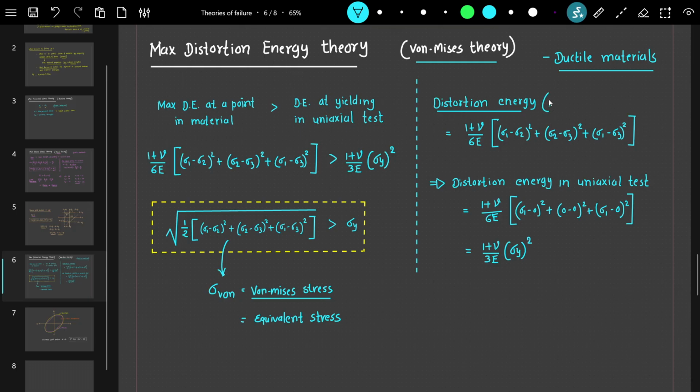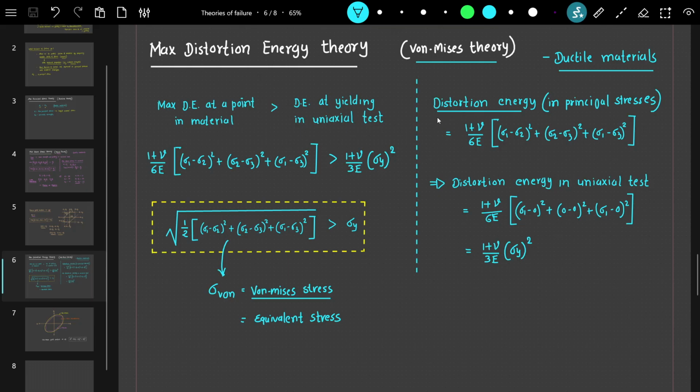This is in the form of principal stresses: sigma 1, sigma 2, sigma 3, and it is given by this formula, distortion energy. Now we know the key observation in the failure of ductile material from experiments is that the mechanism of yielding is due to shear deformation.